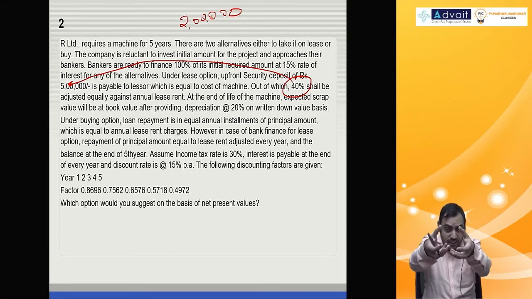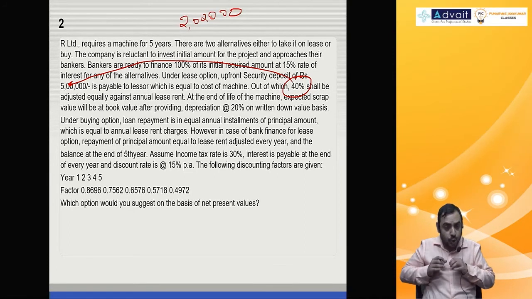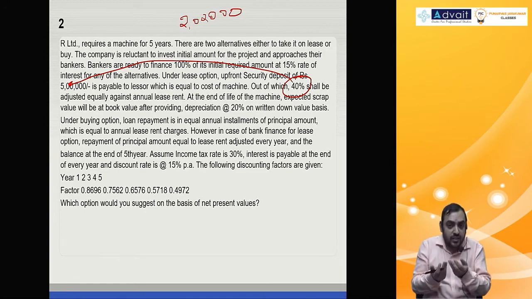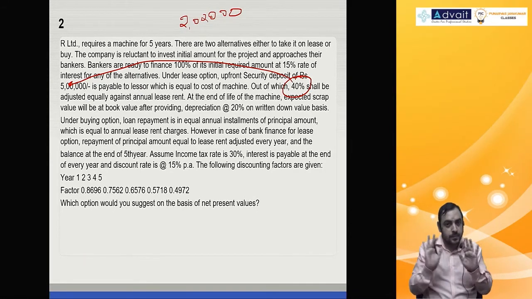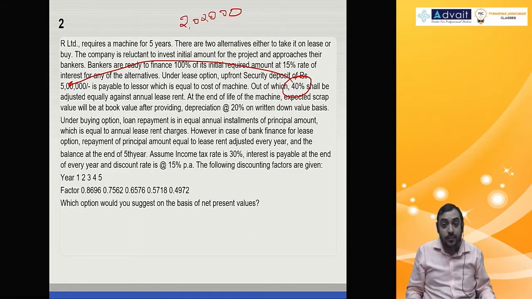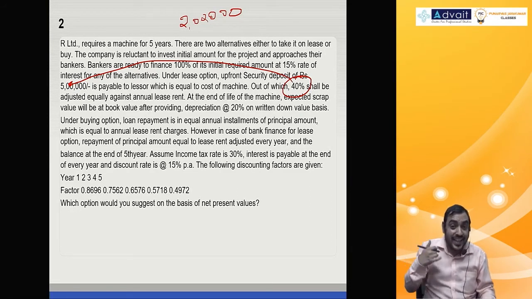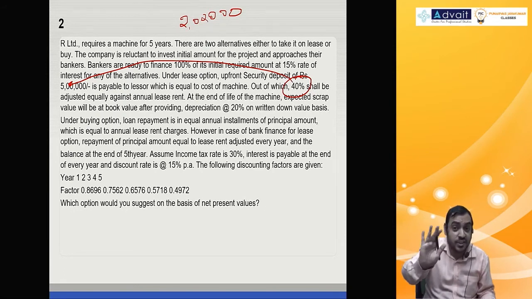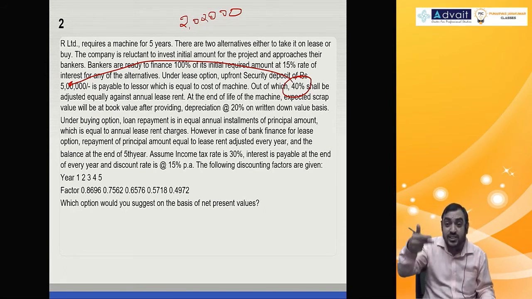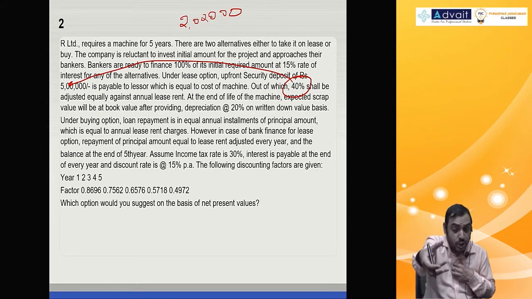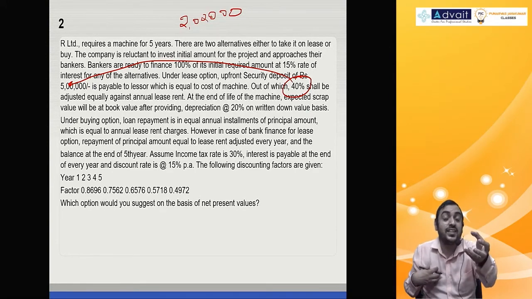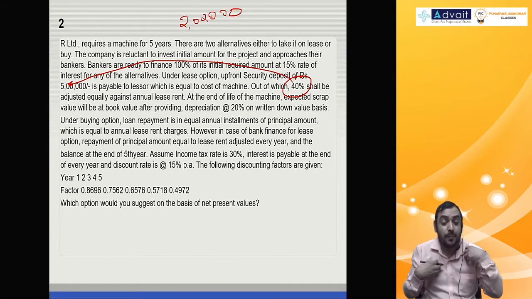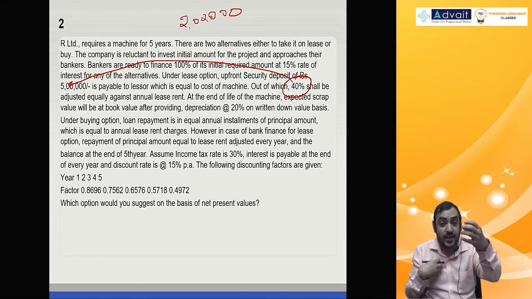Lessor receives from lessee 5 lakhs today, and after 5 years, after the lease period, lessor gives back to lessee 5 lakhs security deposit. Fine? But here what is happening, 40% of the 5 lakh, lessor is not giving to lessee at the end of 5th year, but is being adjusted in the lease rental. Lessor was supposed to receive lease rental, and lessor was supposed to pay the deposit.